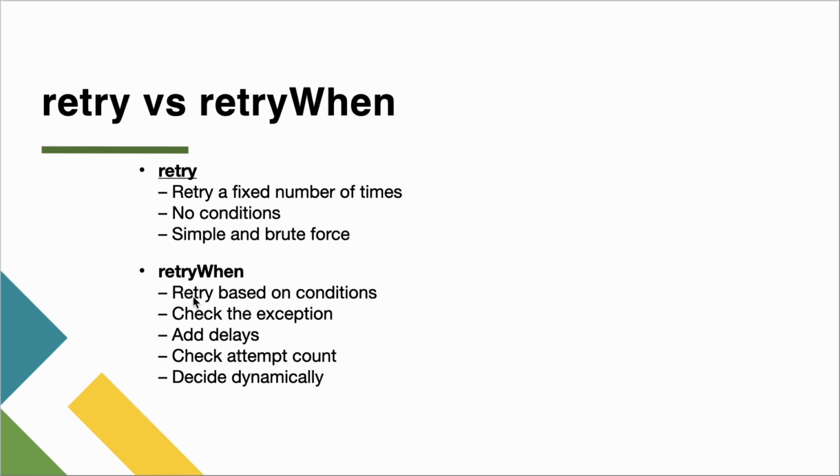However, retryWhen is based on conditions. It checks the exceptions, it adds the delays, it checks the attempt count, and it decides dynamically. So retry is like your stubborn friend. It says, I will try exactly 3 times because you have asked me to try for 3 times only. However, if we make use of retryWhen, it is like a smart friend. What it says is, I will try again, but only if the reason makes sense. It checks the exception, it retries based on the condition. If all of those things match, then only it goes for the retry attempt.